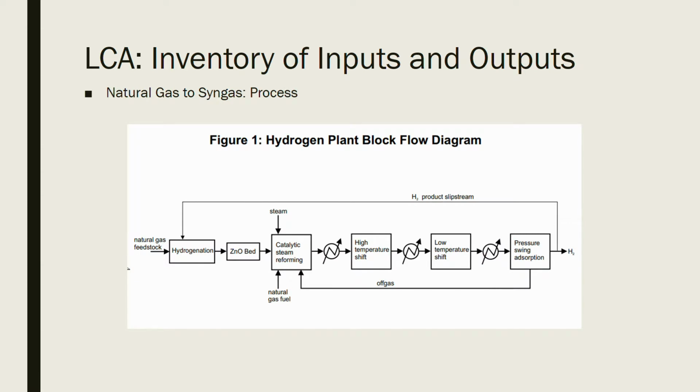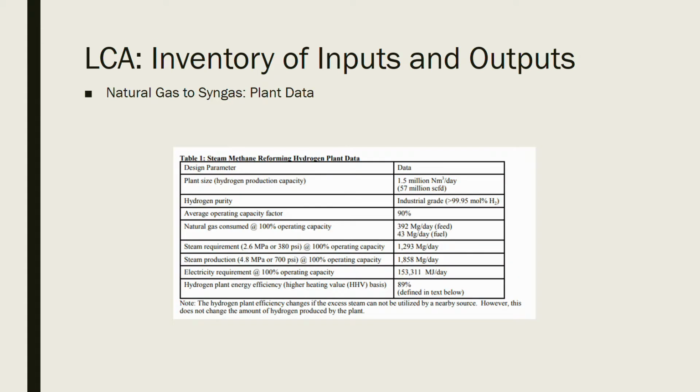The life cycle analysis was also found for the production of syngas from natural gas. This was used only in the cradle part of the analysis of the optimized design. This is a block flow diagram of the entire process. This process only makes hydrogen, but there is a significant amount of carbon dioxide also generated, which when combined makes syngas. Along with the block flow diagram is a plant data table.